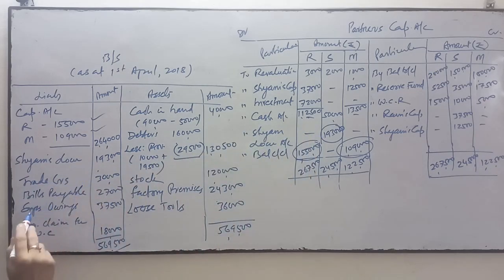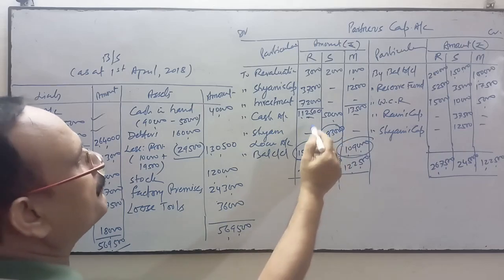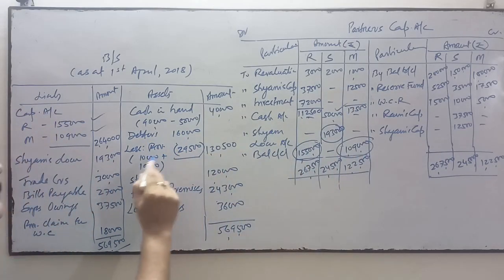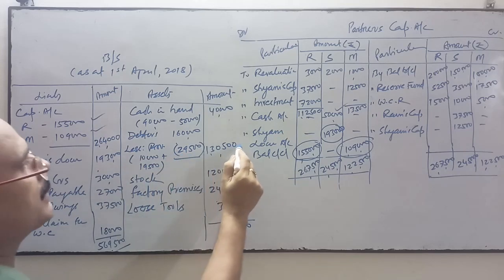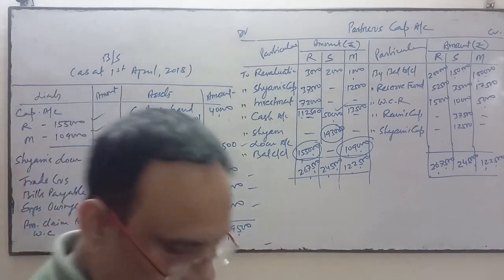Trade creditors, bills payable, expense showing, workman compensation claim, which is the provision, new provision is done, claim for workman compensation. Okay, 18,000. And cash will be changed, 90 minus 50, because we have paid 50,000 to the retiring partner. Debtors, the provision will be changed: 10,000 the previous provision, and provision is increased by 19,500. So total provision is 29,500. Stock, this. So it is okay.